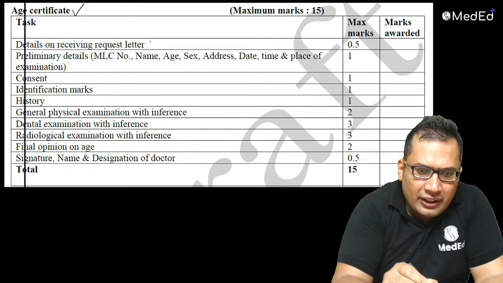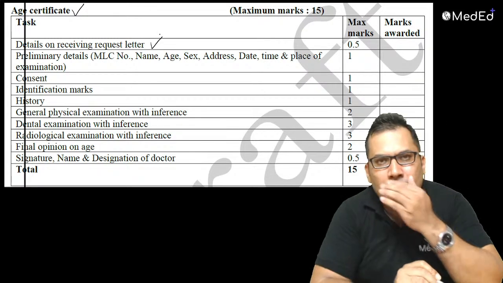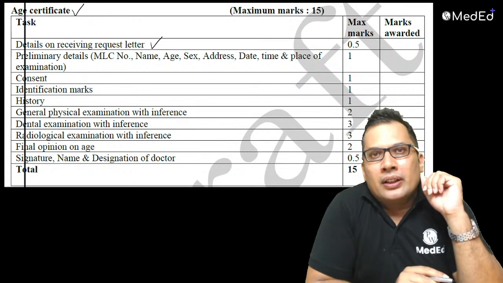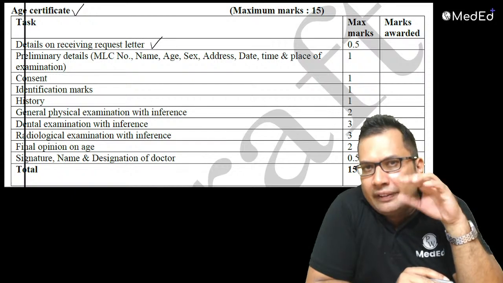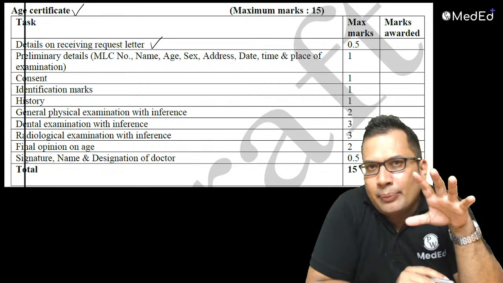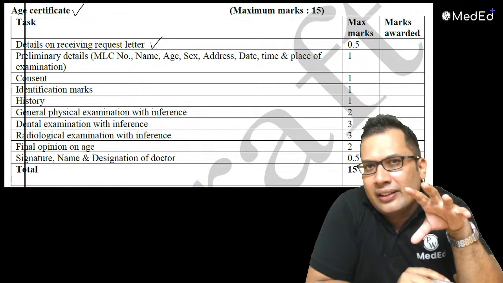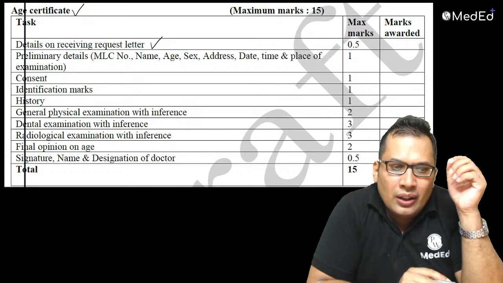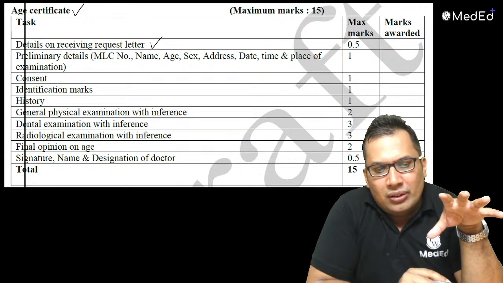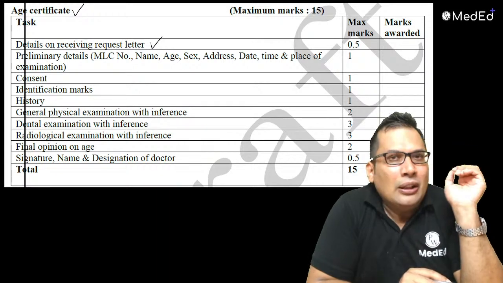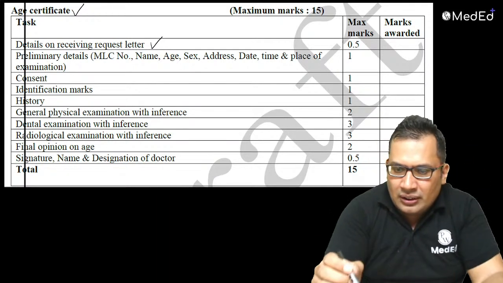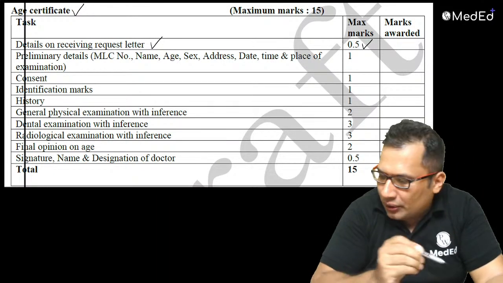Details on receiving the request letter: sometimes age estimation is required in a living person, and in some cases in skeletal remains examination. So you need to write about the request letter from the police officer, which carries around 0.5 mark.